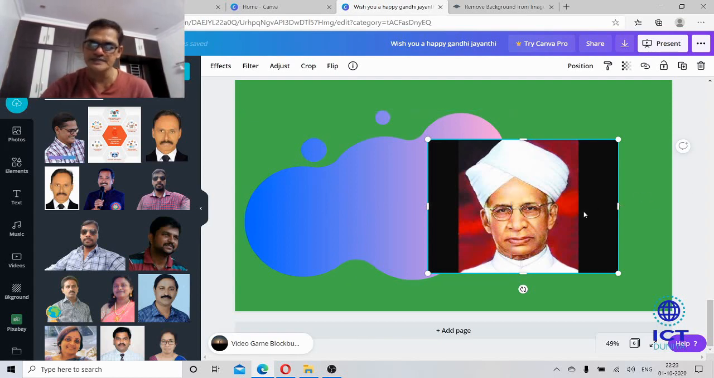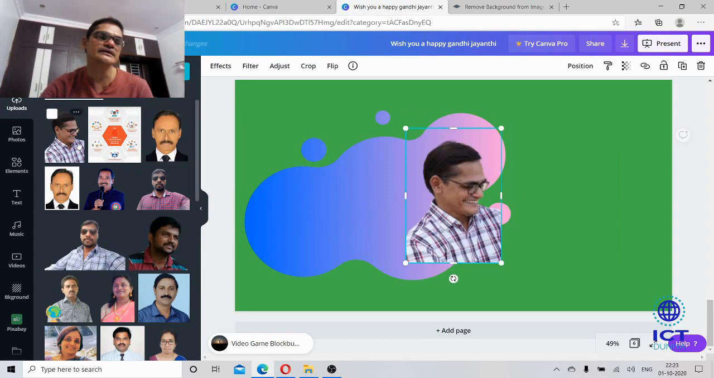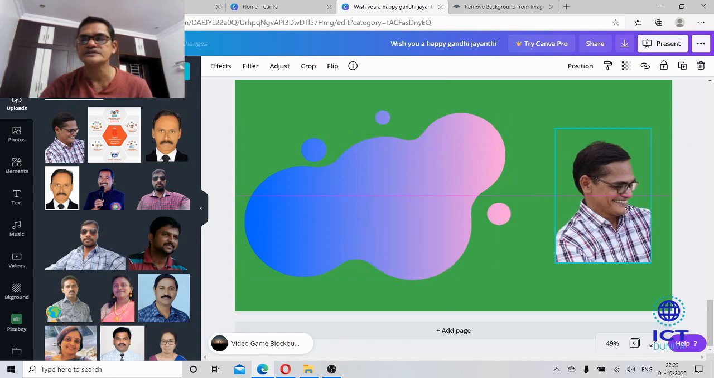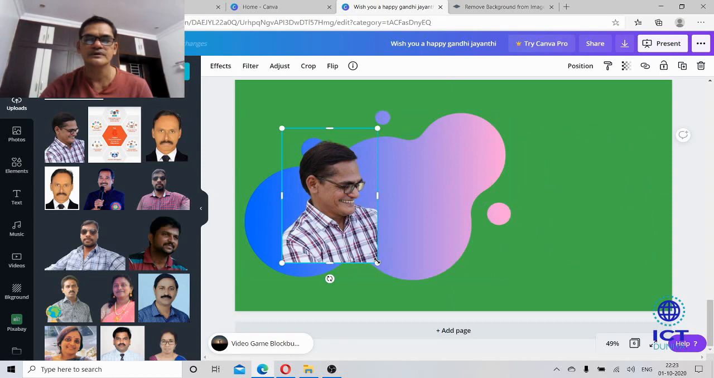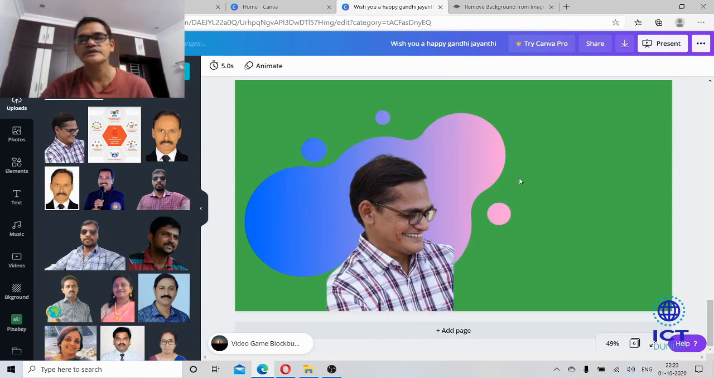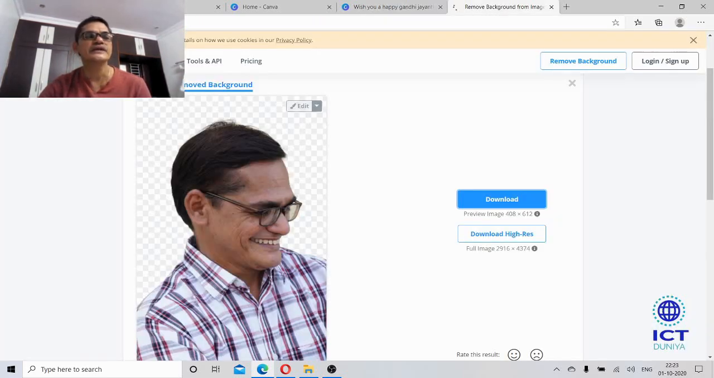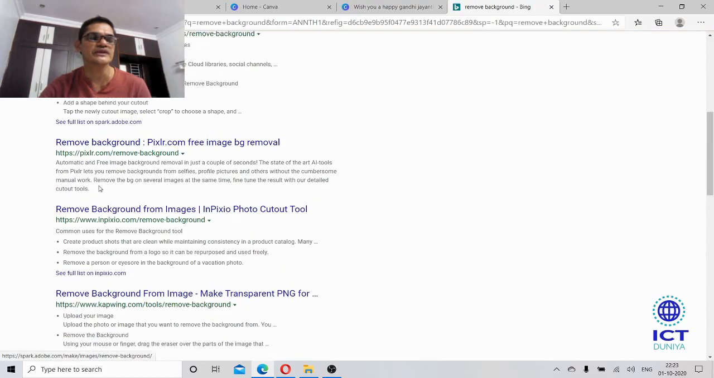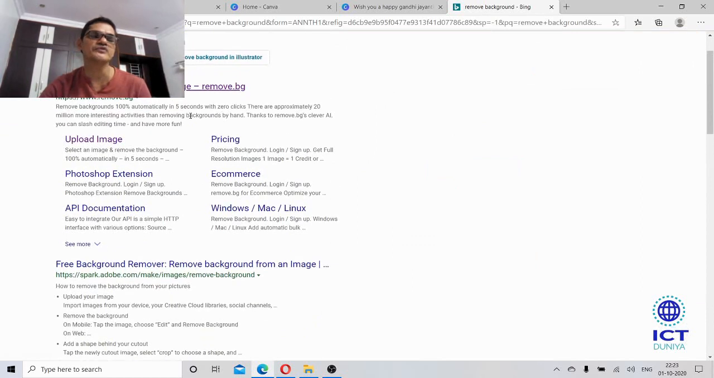I'm going to remove this. I'll show with my photograph. See here, I have removed the background. You can't see any background here, only my picture. Now let me drag this and keep it here. So in this way we can remove background. Simply you need to type remove background in the browser. You will get a lot of websites. These are online background removers. Very simple. You just upload your image to that and download it finally.